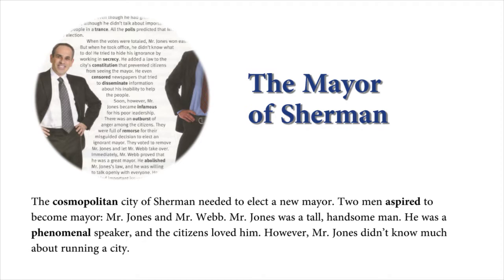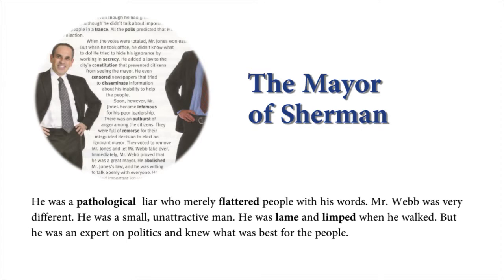However, Mr. Jones didn't know much about running a city. He was a pathological liar who merely flattered people with his words. Mr. Webb was very different. He was a small, unattractive man. He was lame and limped when he walked. But he was an expert on politics and knew what was best for the people.